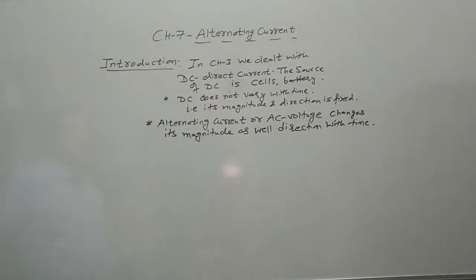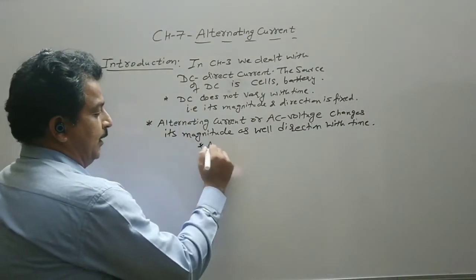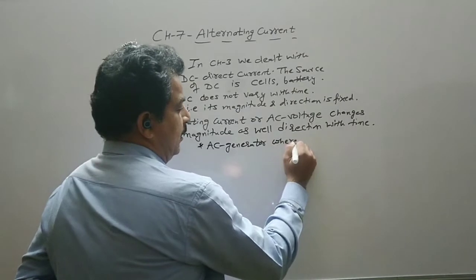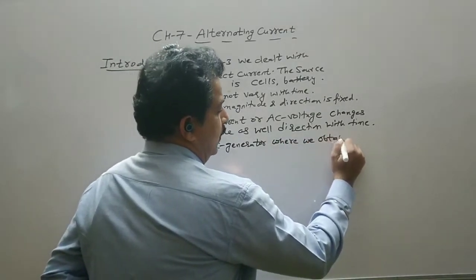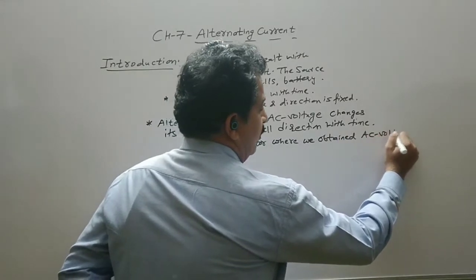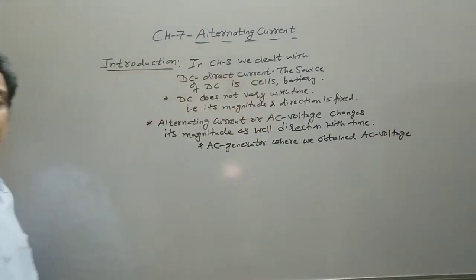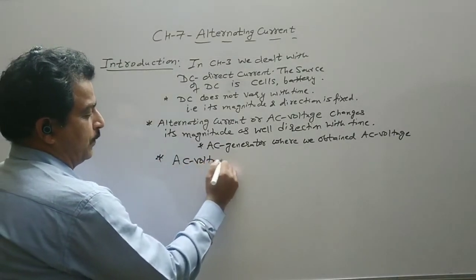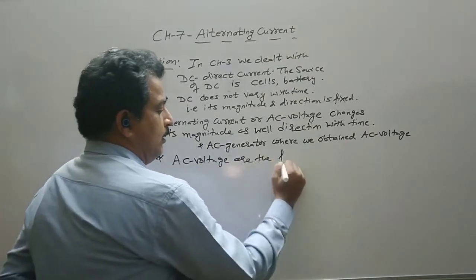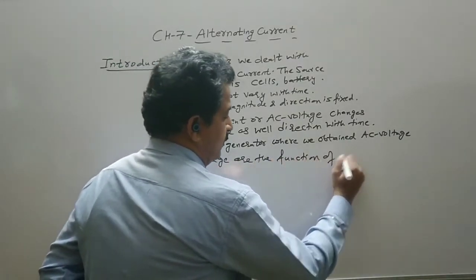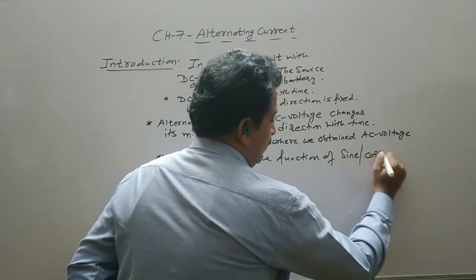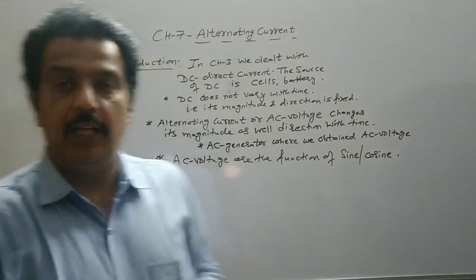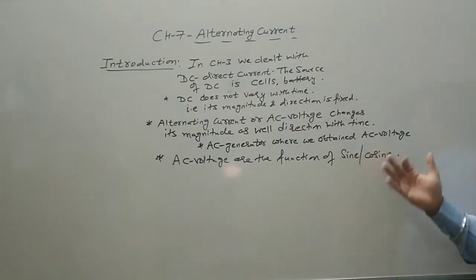And in chapter 6 we have studied the AC generator, where we obtained AC voltage or induced EMF or AC current. Now AC current or AC voltage are a function of sine or cosine. So in this 12th we will deal with AC current which is a function of sine or cosine.